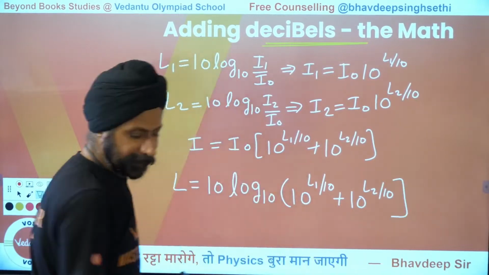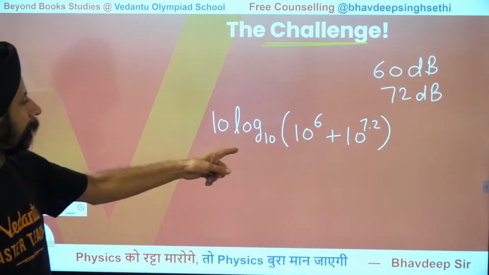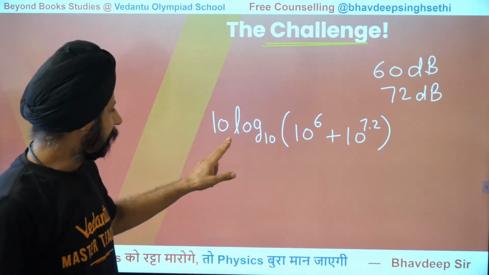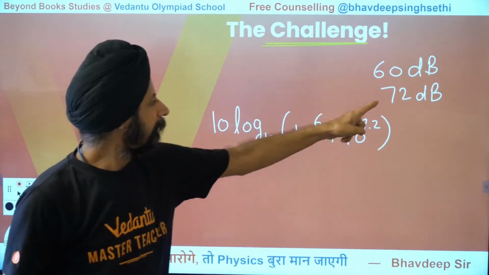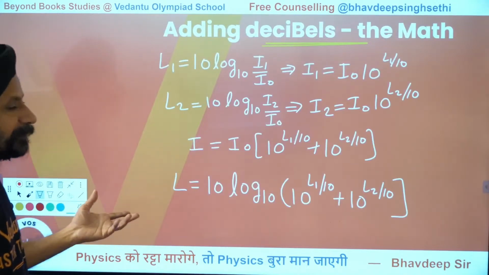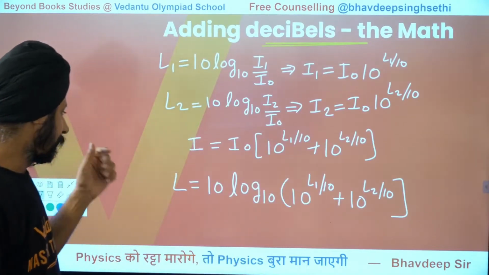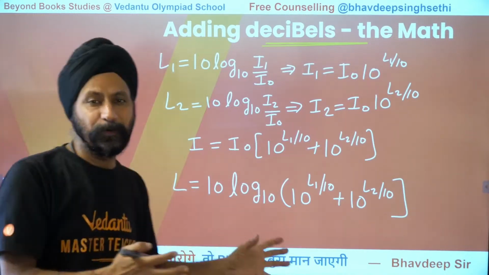Now if you go back a few slides, look at this. That's exactly what we did. We did 10 log 10, 10 to the power, this divided by 10 was 6, this divided by 10 was 7.2. And this is exactly what you have derived just now. If you call it a derivation, I don't know, but that's the total level. Looks straightforward, right?